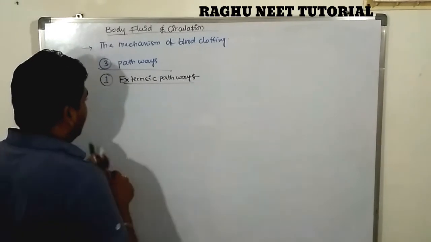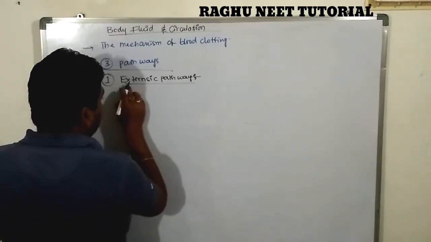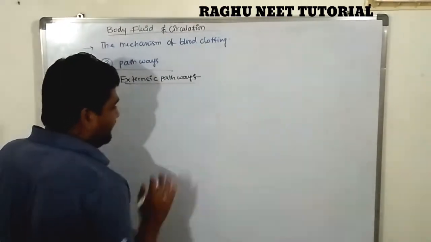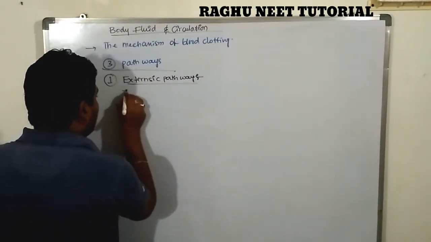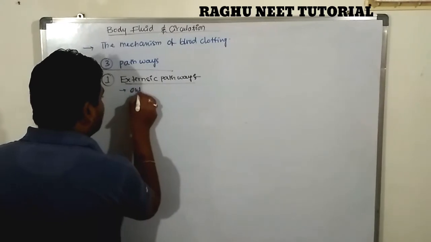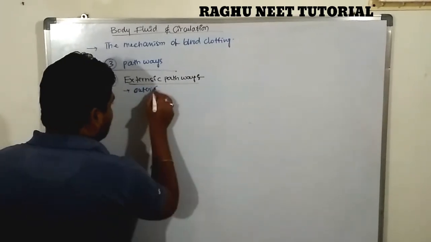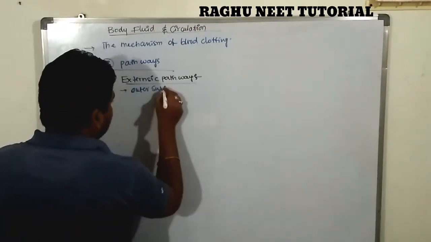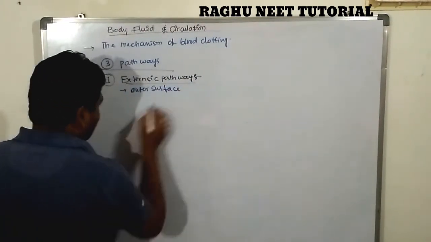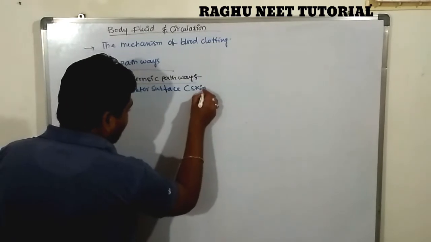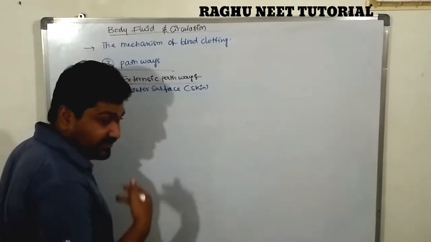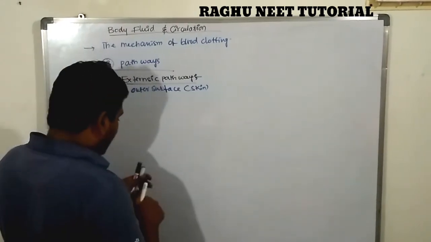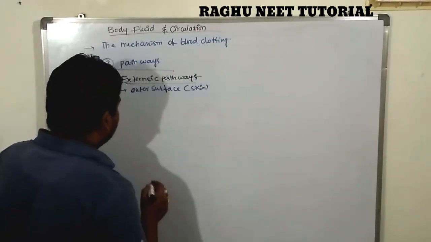During injury, this extrinsic pathway mechanism occurs outside of the body, on the outer surface. Very, very important, note down. The outer surface is nothing but the skin; you can write skin or tissue, outside of the tissue. Clear? So this type of pathway is known as the extrinsic pathway.